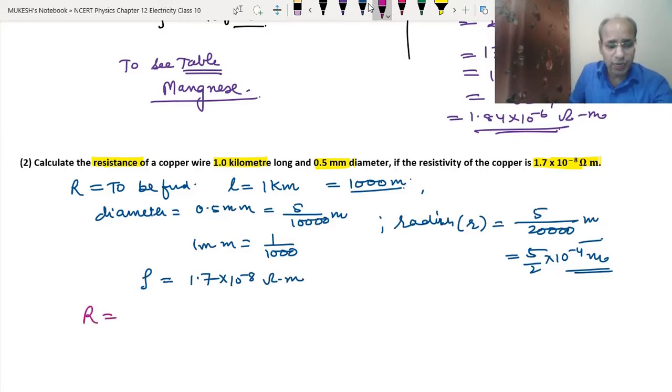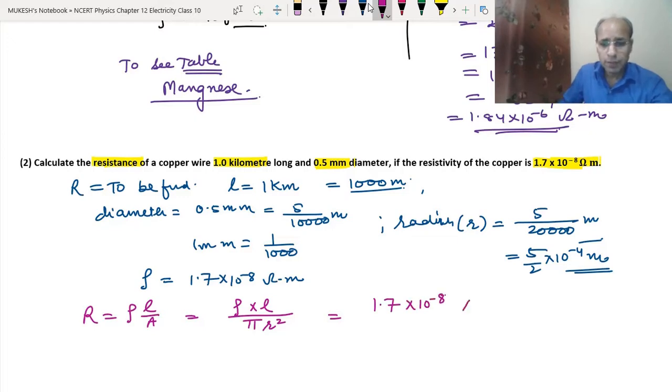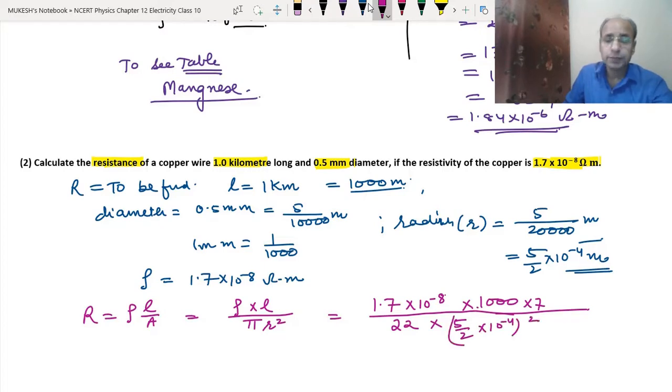We know the formula R equals rho L upon A, that means rho into L upon pi R square. So rho is 1.7 into 10 to the power minus 8, into L, which is 1000, upon pi, where we can use pi as 22 by 7, and R square is 5 by 2 into 10 to the power minus 4 whole square.